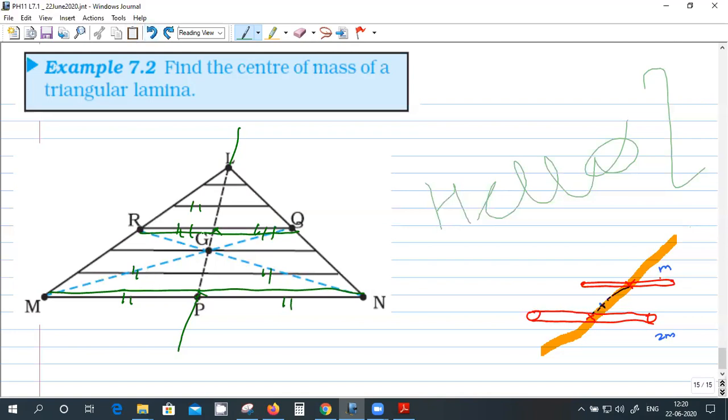So all these strips will be able to balance on this same single line. Similarly, I can take a strip like this, and another strip like this. The middle point of all these strips, I'll be able to balance along this line.